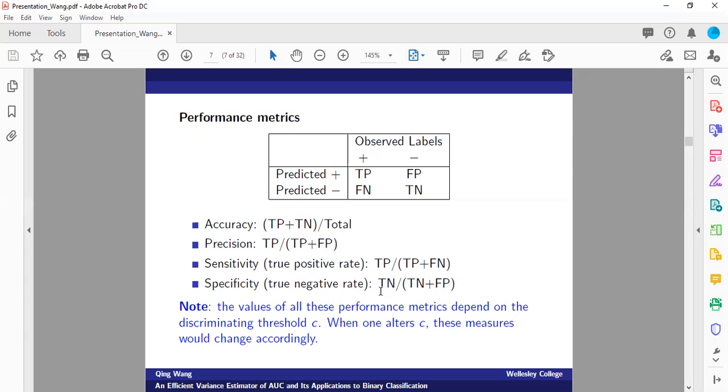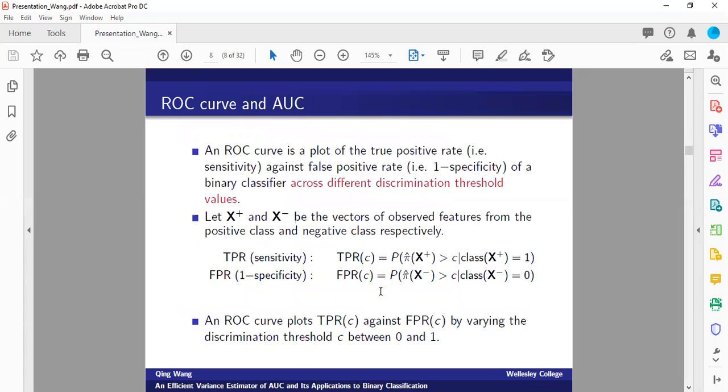The very natural question is whether there is any tool to evaluate the performance of a binary classifier by considering various values of the discriminating threshold C. Well, the answer is yes, and such a tool is the ROC curve, receiver operating characteristic curve. An ROC curve is the plot of the true positive rate, sensitivity, against the false positive rate, defined as 1 minus the specificity. It is drawn for a binary classifier across different discriminating threshold values.